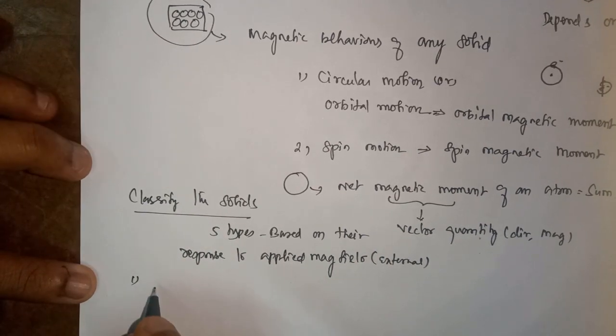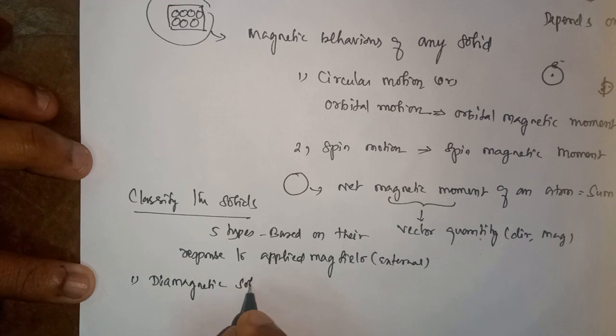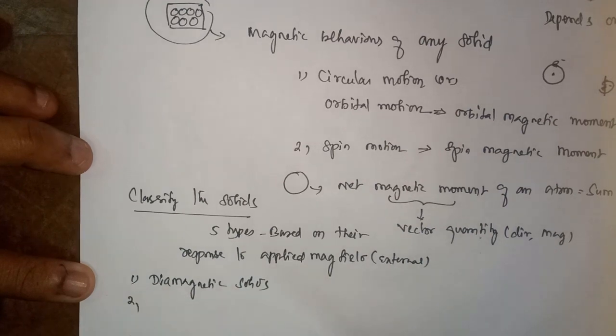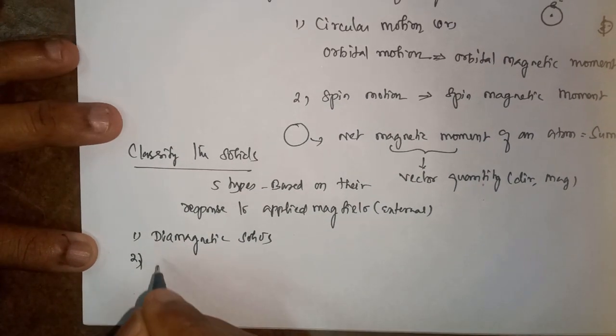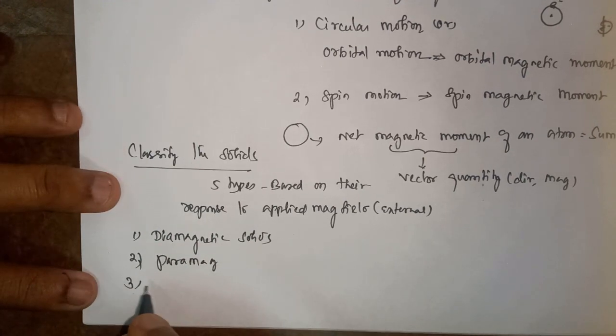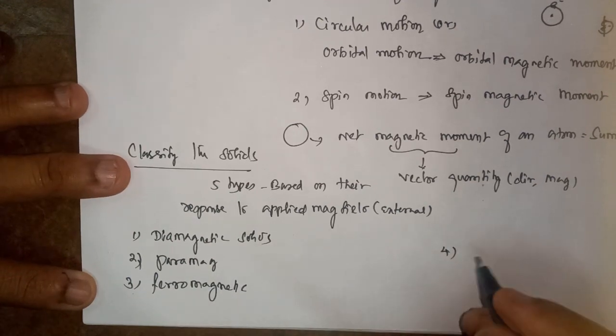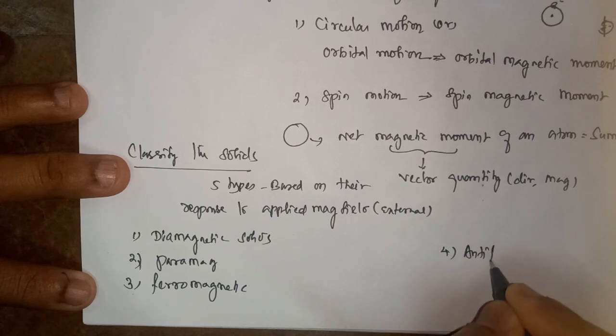The first one is diamagnetic substances or solids. The second one is paramagnetic. The third one is ferromagnetic. The fourth one is antiferromagnetic.